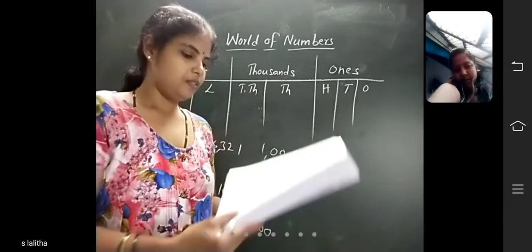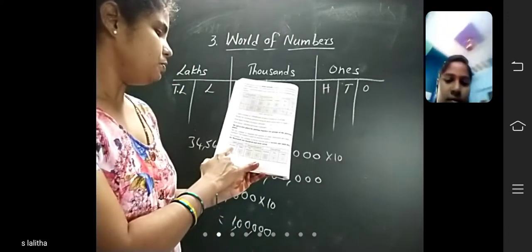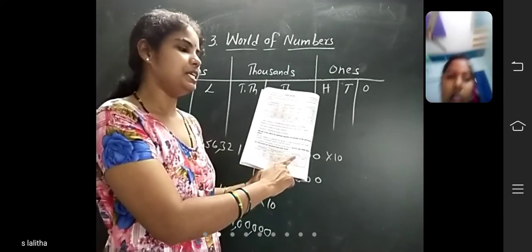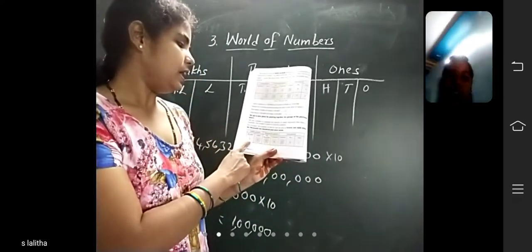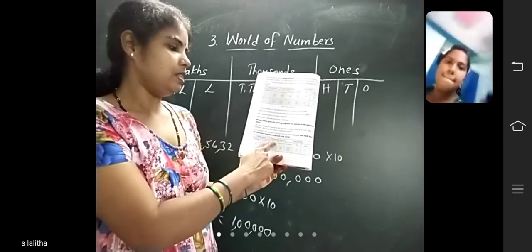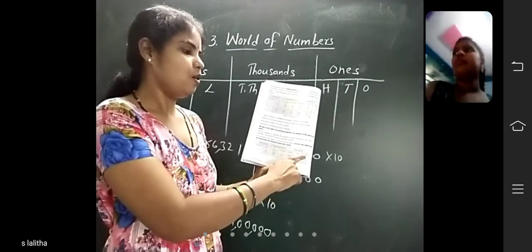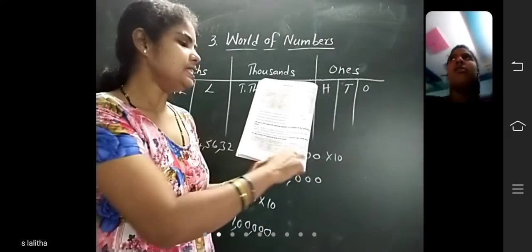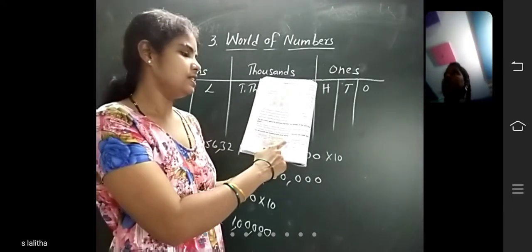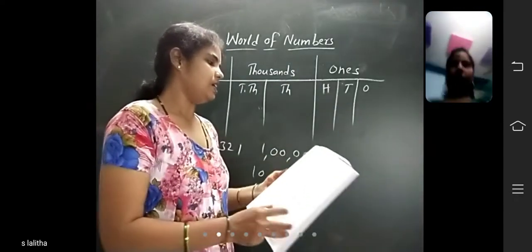See here. Lakhs period, thousands period, ones period are given. In the lakhs period: 10 lakhs, lakhs. Thousands period: 10,000, thousands. Ones period: hundreds, tens, ones. In the 10 lakhs place, what is the number? 2. In the lakhs place 1, 10,000 place 5, thousands place 6, hundreds place 1, tens place 6, ones place 7. Now read this number, children. 21 lakhs 56,167. Did you understand now? How can you write? Now turn the page.